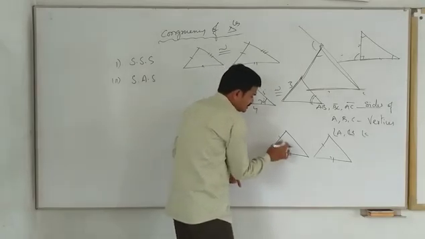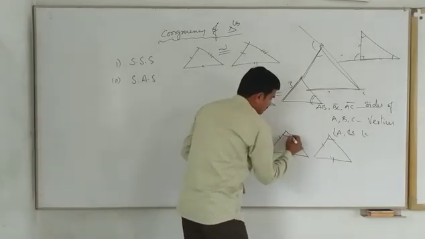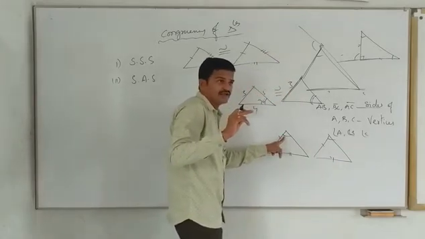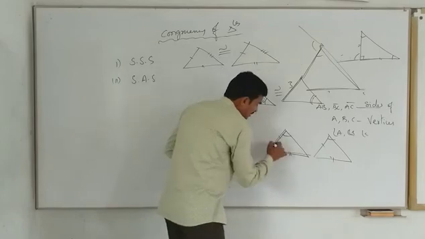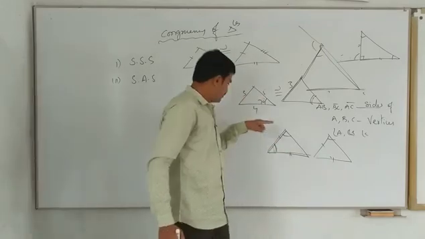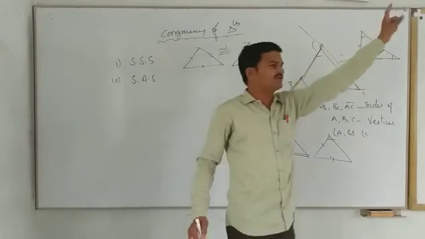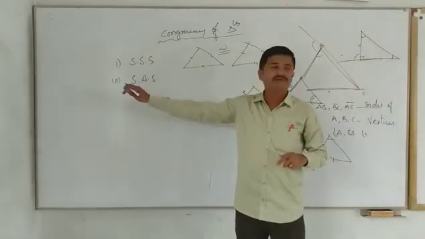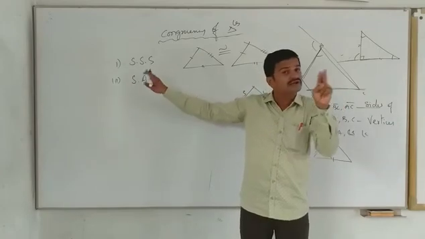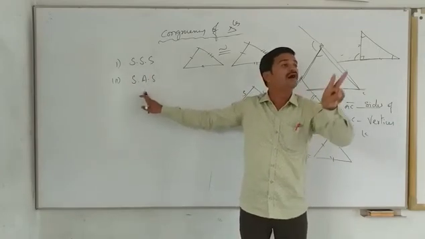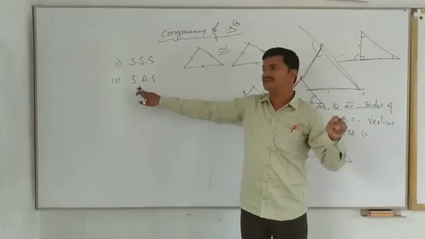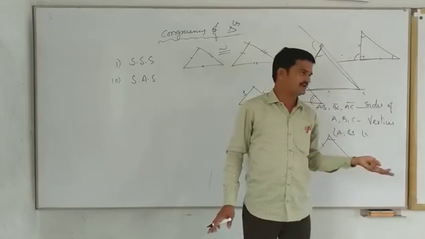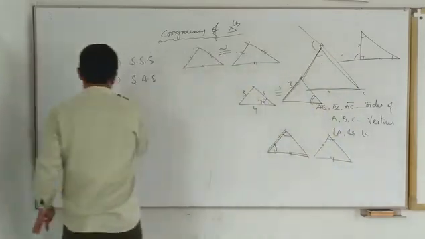If this equals this and this equals this, and this angle equals this angle, we can't determine congruence, because this angle is not the including angle. Including angle means the angle formed by those two sides. So if this angle is equal, then we can say congruent. Are you clear? So how can we define this? If the two sides and including angle of one triangle are respectively equal to the two sides and including angle of another triangle, then those two triangles are said to be congruent. Obviously. Next one.